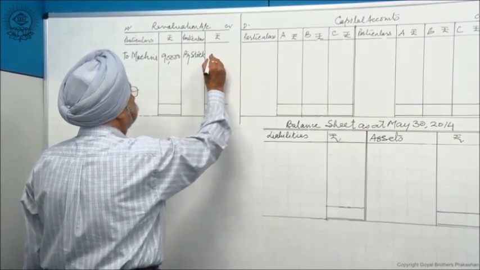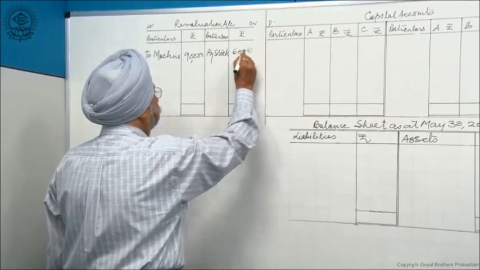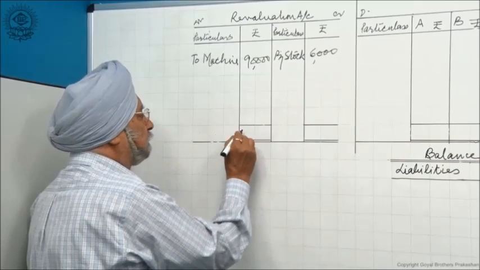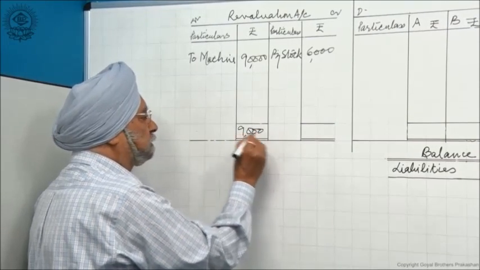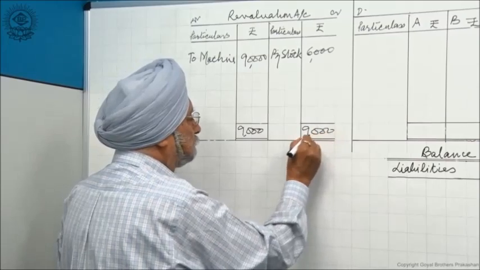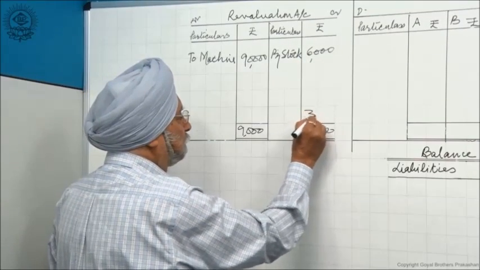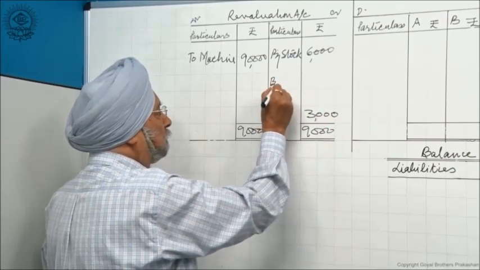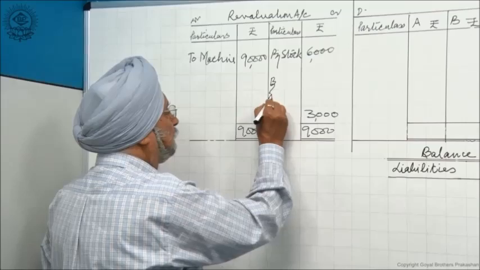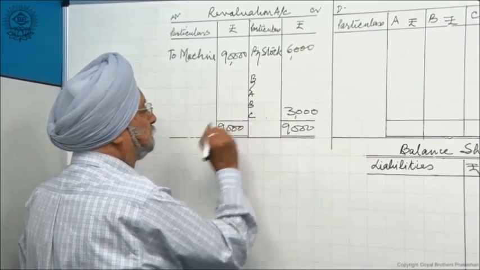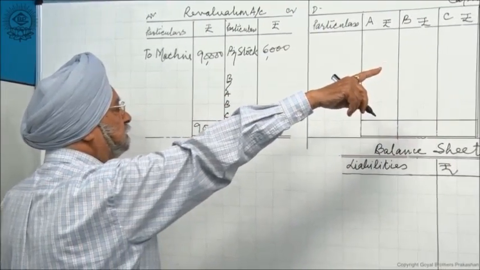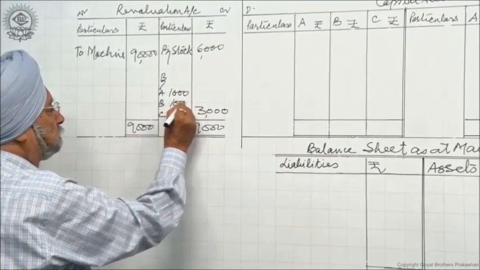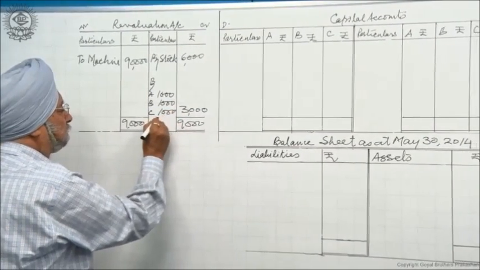It has gone up by 6,000. I write here 6,000. That's all. So the total we find is that this side is heavier, 9,000, and this is 6,000. So there is a loss on revaluation of how much? 3,000. This will go to all the partners A, B and C. It is written right at the top that they share equally. So it is 1,000, 1,000 and 1,000 for everybody.